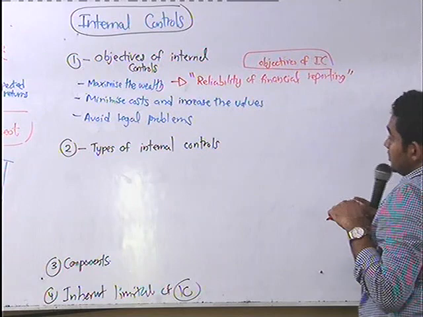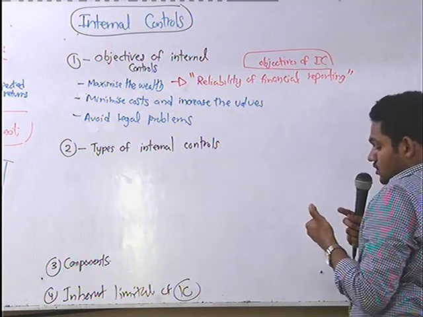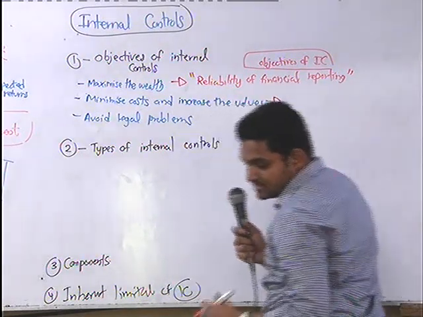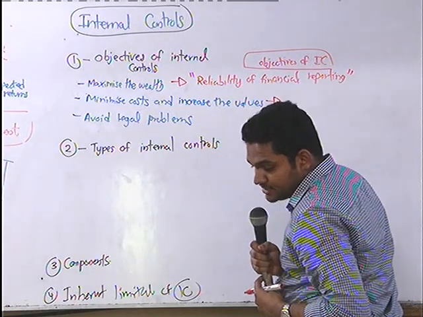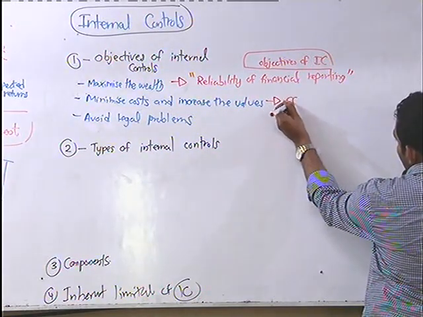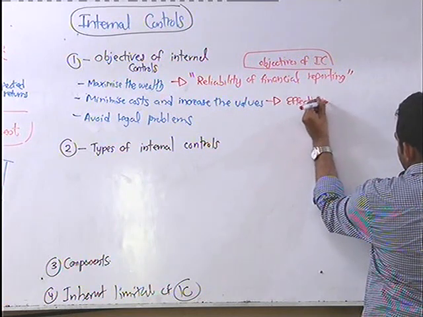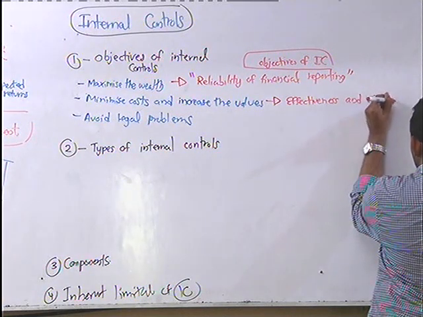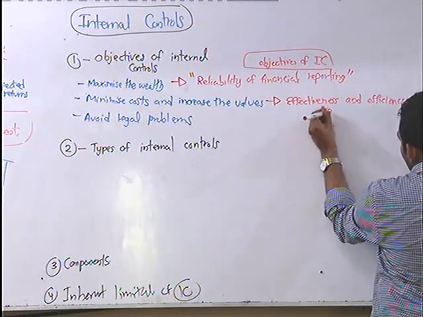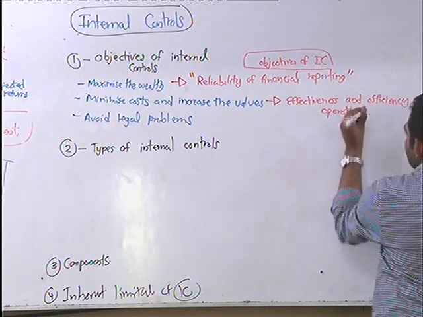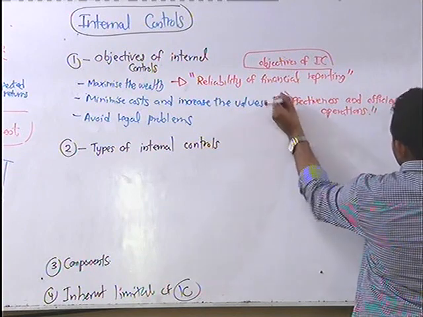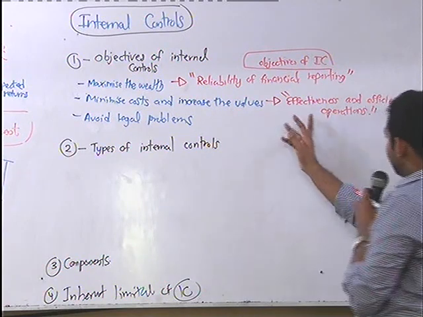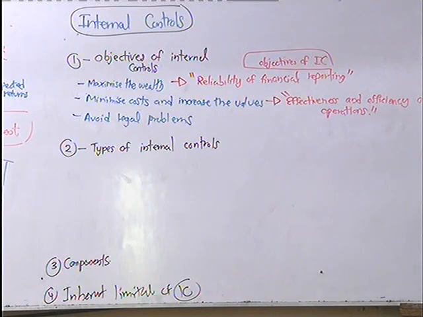To minimize the costs and increase the value, that objective we call effectiveness and efficiency of operations. So I hope the writing is clear, right? As you don't have a note, effectiveness and efficiency of operations, right?